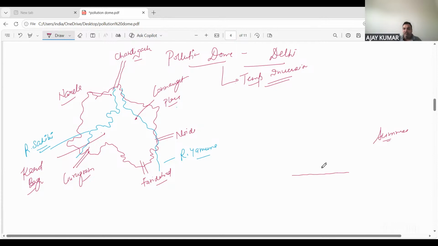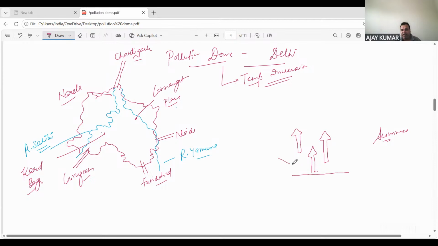So what happens? The air that is warm, it expands. This warm air expands and it starts moving upwards. Okay? Warm air expands as it gets heated up and it starts moving upwards, or it is an ascending air. As the air is moving upwards, this place is now left.